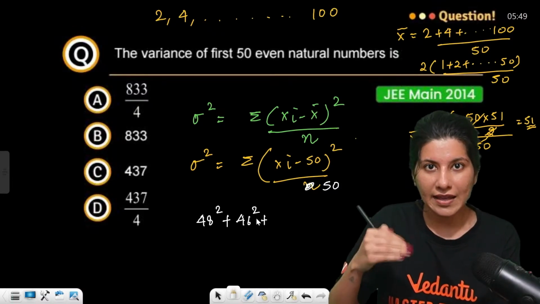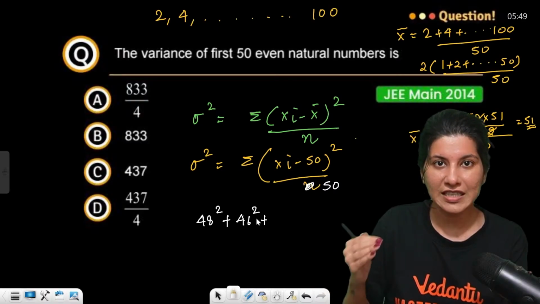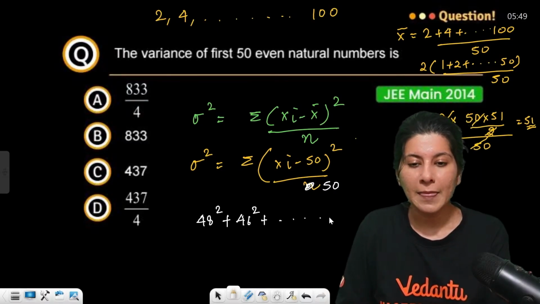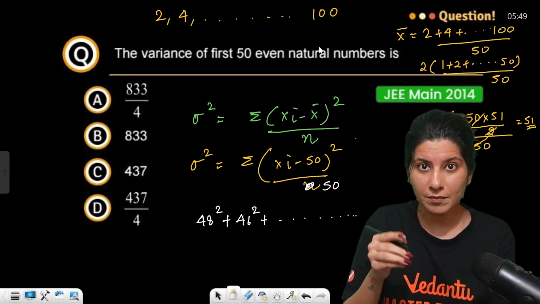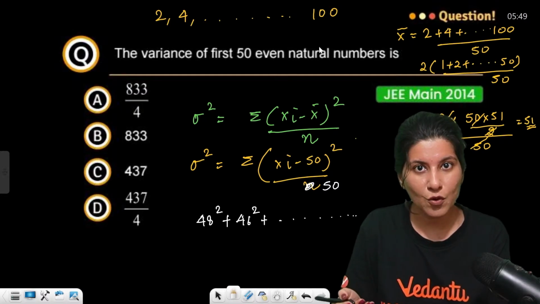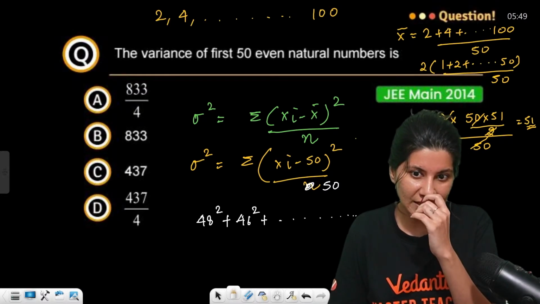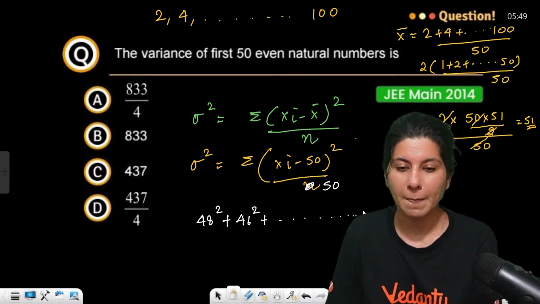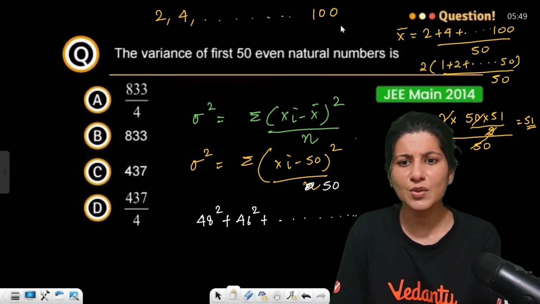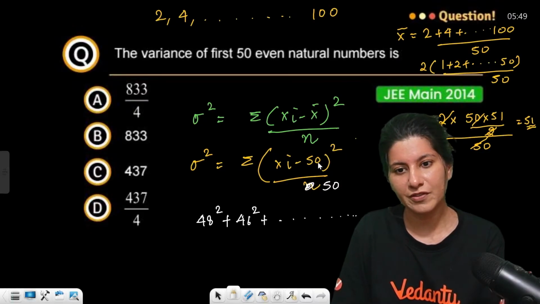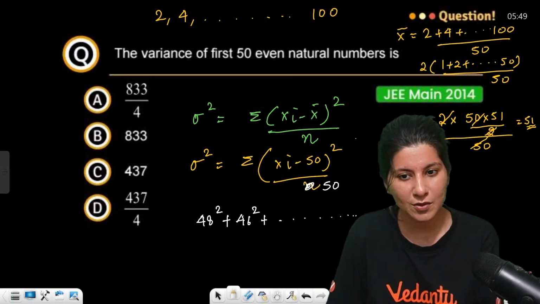Then gradually 6 minus 50, 8 minus 50. In the middle you will get 24 minus 50 as well, and finally 100 minus 50. So you will get up to 0 square.